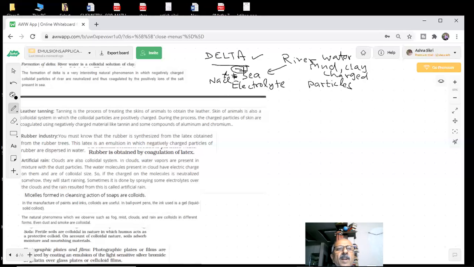There is a coagulation of negatively charged particles. They are being coagulated by positive ions, sodium ions. Here you have positive ions, so coagulation will take place. The answer is coagulation. I told you what is coagulation and what is peptization. Again and again they are coming and they form huge deltas. Huge deltas are being formed in the world.